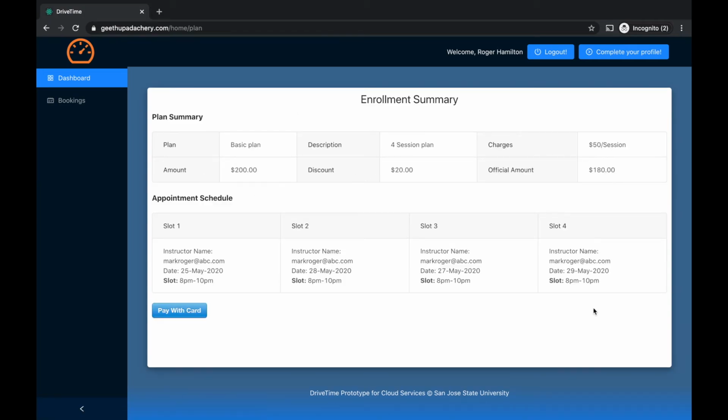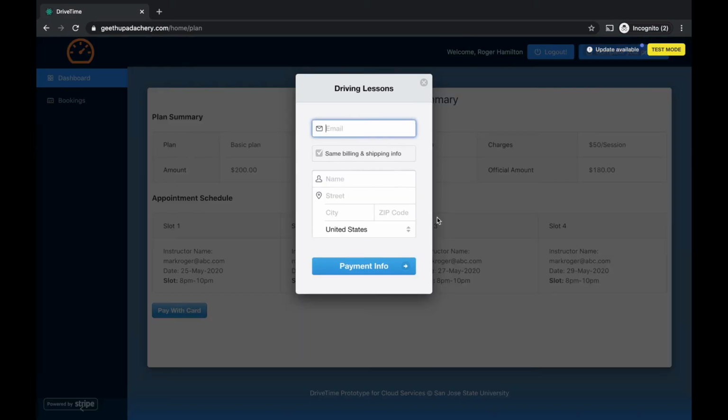So this is the summary of the schedule I have selected, with the amount, the discounted amount and the final amount I have to pay. We have integrated payment using Stripe.